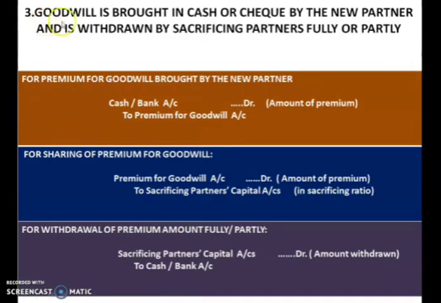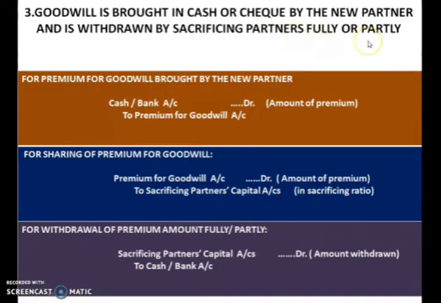Next, the third treatment for goodwill is when it is brought in cash or cheque by the new partner and is withdrawn by the sacrificing partners fully or partly. In the previous slide, goodwill was brought in cash or cheque but retained in the business. But here, the goodwill is brought by the new partner and the sacrificing partners withdraw that goodwill from the business, either fully or partly.